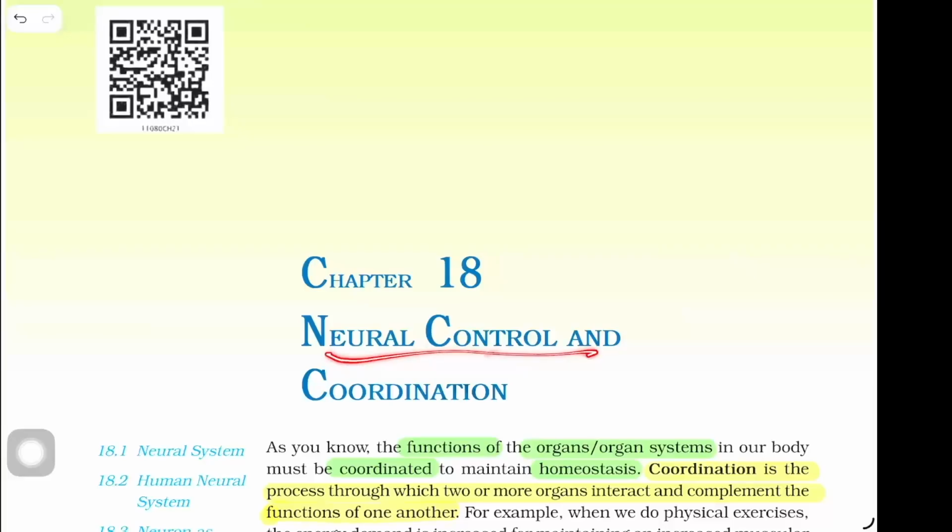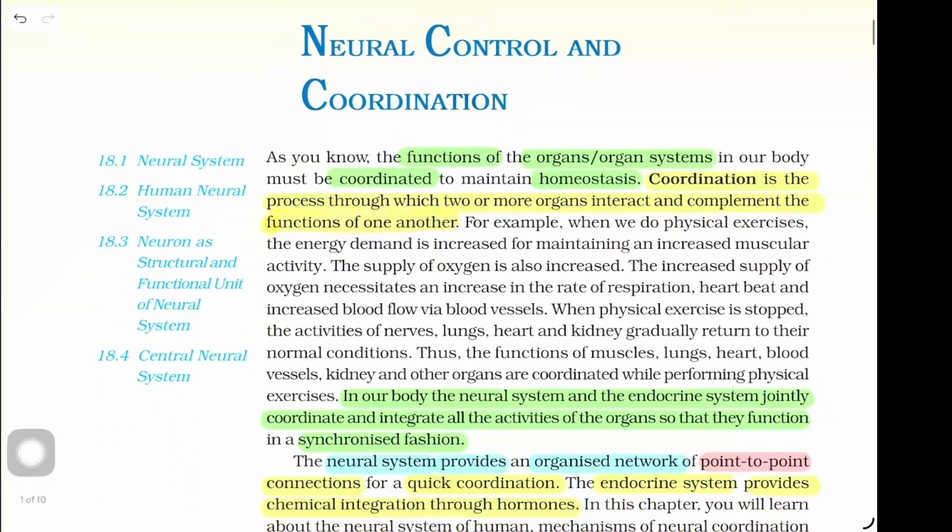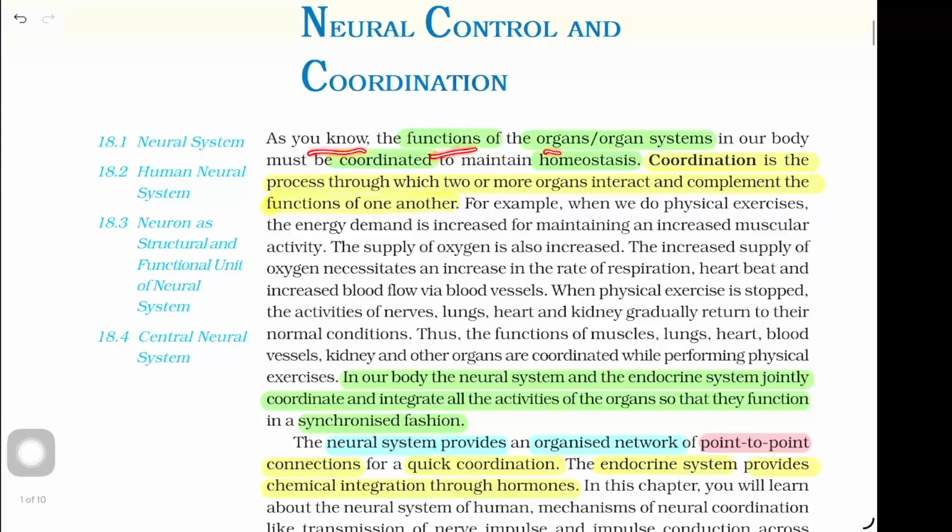Neural Control and Coordination, Chapter 18. As you know, the function of the organ system in our body must be coordinated to maintain homeostasis. Coordination is the process through which two or more organs interact and complement the function of one another.